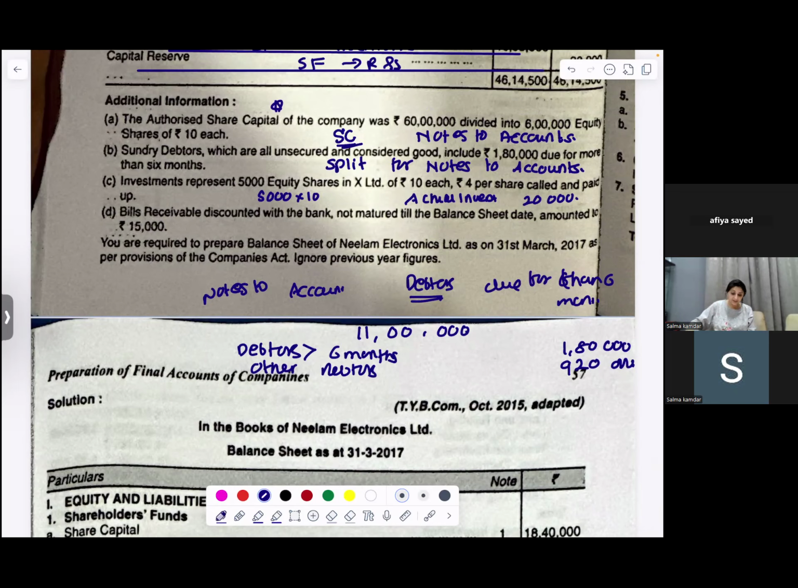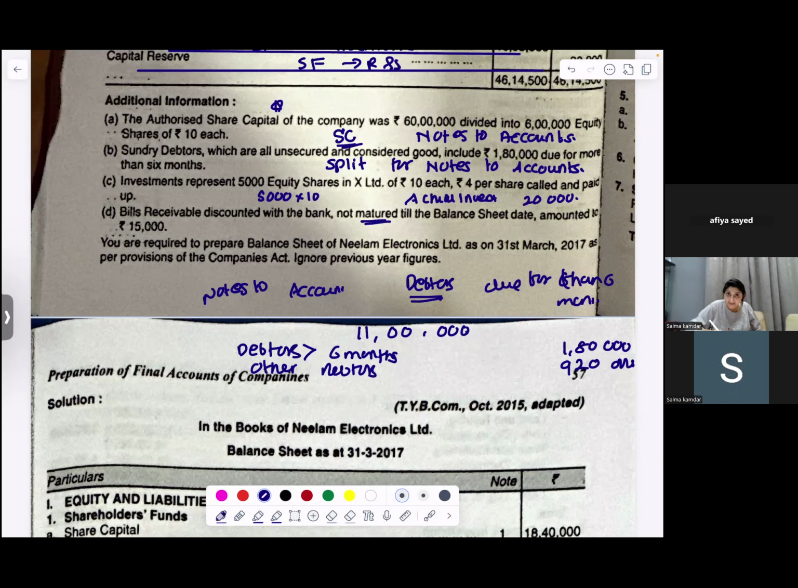Now next one. Bills receivable discounted with the bank not matured till the balance sheet date amounted to 15,000. What is this? Bills discounted with the bank. The bank had given 15,000, but now if the customer does not pay it, we have to pay it back. It's not yet matured, which means the due date has not come, so I really do not know whether my customer will pay or not. So for this 15,000, I need to show it as my contingent liability.